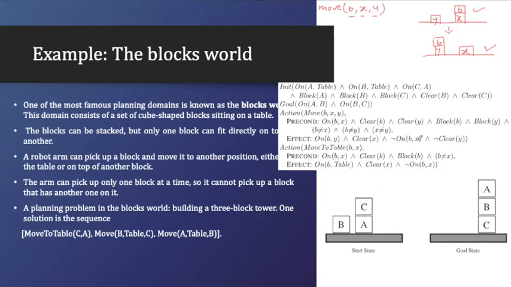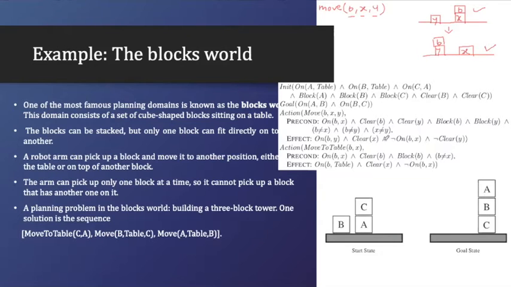Not on B X: it means that B is not on X. Yes, it is not on X. Not clear Y: Y is not clear. Yes, it is there. Now this is my effect, right? So definitely if I perform this action with this precondition, I get this effect.